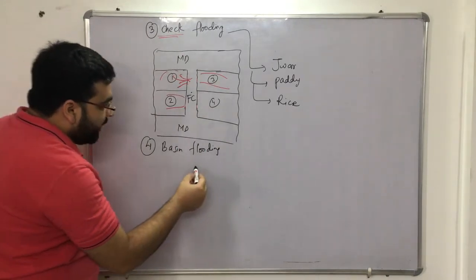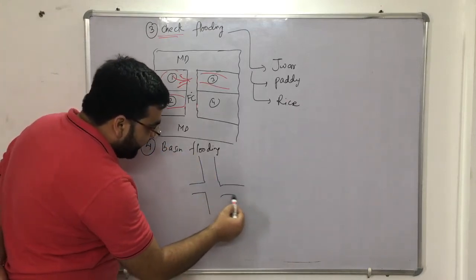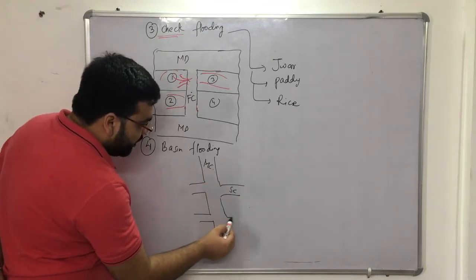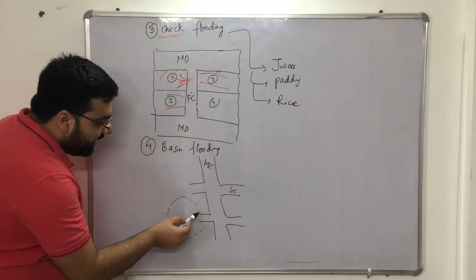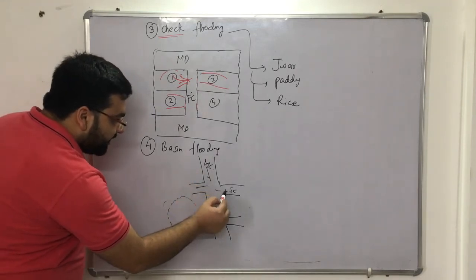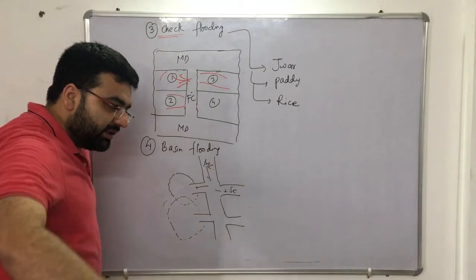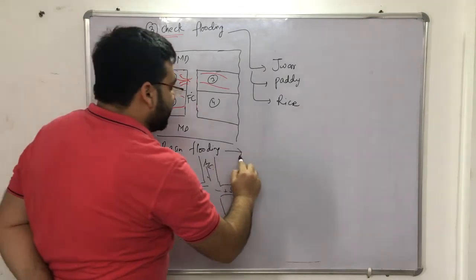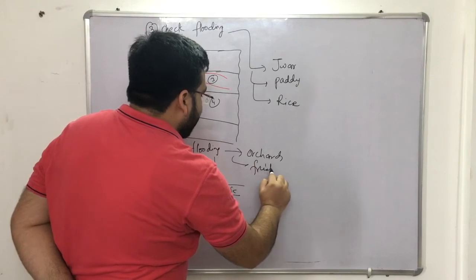So in basin flooding, what we are doing is that, let us say this is the main canal, the field canal, then we have the subsidiary canals. We are providing a particular section. It can be circular, rectangular, or square, right? Water is coming in this direction, and with the help of bunds we have surrounded a particular area, and in that area we have crops. Mainly it is used for orchards or fruits, etc.